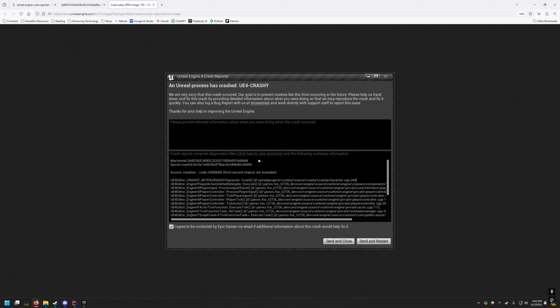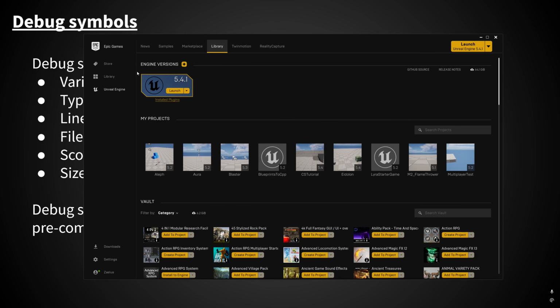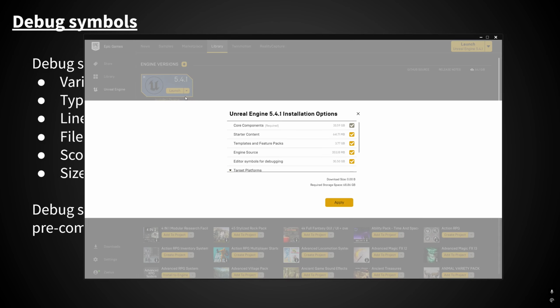Now there's one more thing I'd like to show before we move on related to debug symbols. If you go into the launcher and go to library, where you have your engine installation, if you choose this drop down here and go to options, you can see now this is where you actually install the editor symbols for debugging when you install the engine.